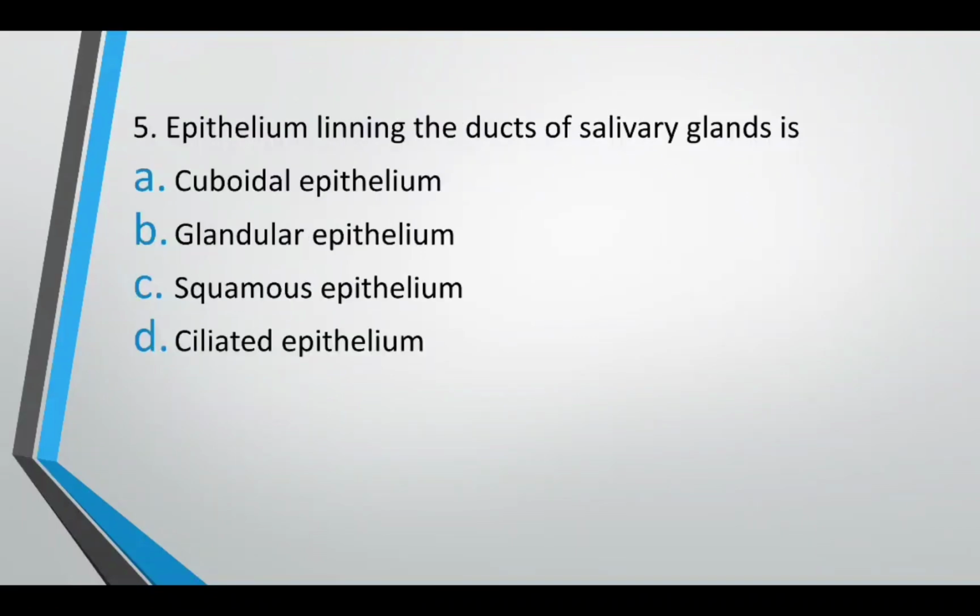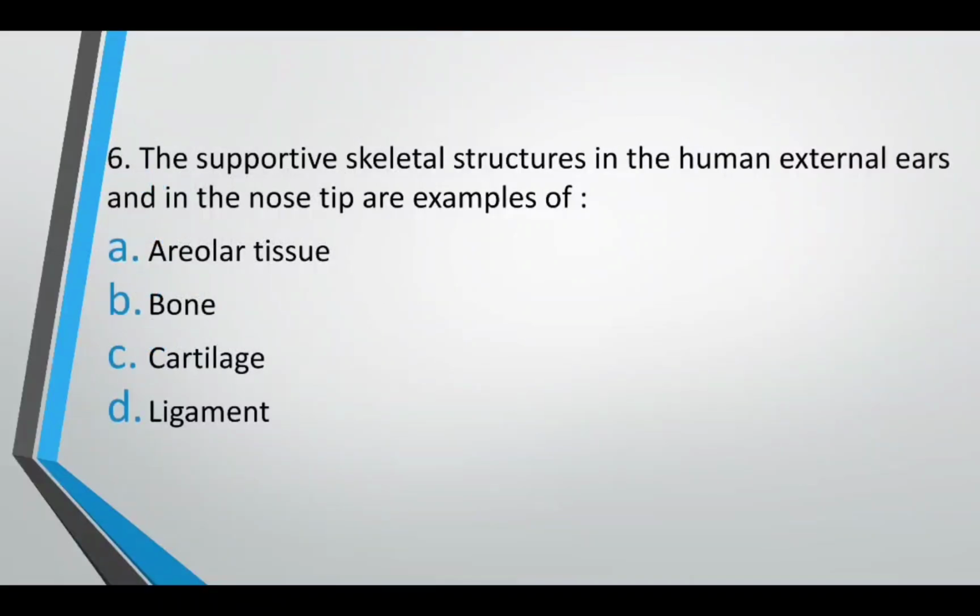Epithelium lining the duct of salivary gland is cuboidal epithelium, glandular epithelium, squamous epithelium, ciliated epithelium. Just like we discussed in a previous question, ducts of glands are lined by cuboidal epithelium. So the correct answer of this question would be option A, cuboidal epithelium. The supportive skeletal structure in human external ear and the nose strip are example of areolar tissue, bone, cartilage, ligament. The correct answer is option C, cartilage. The human external ear and the nose strip is made up of cartilage.